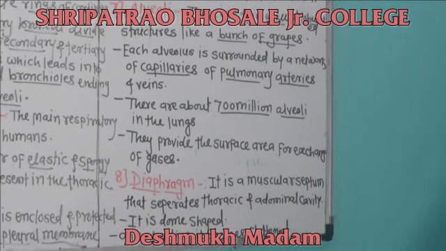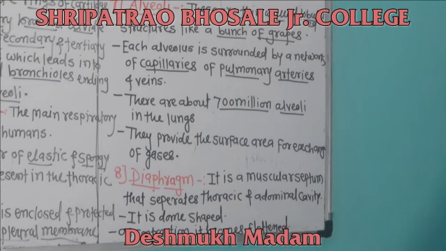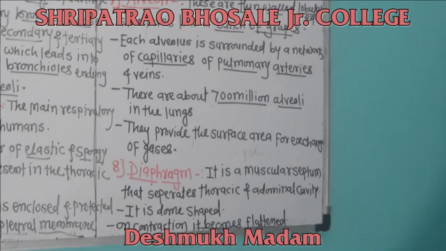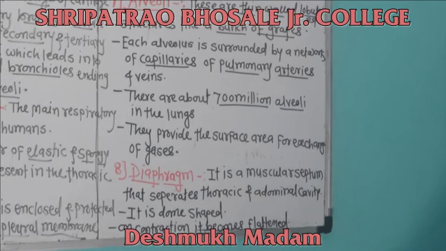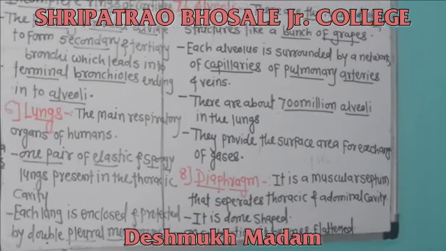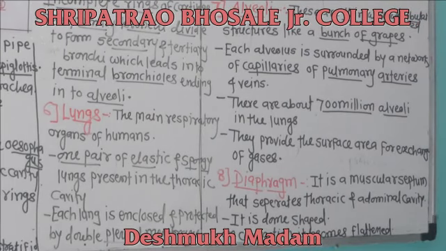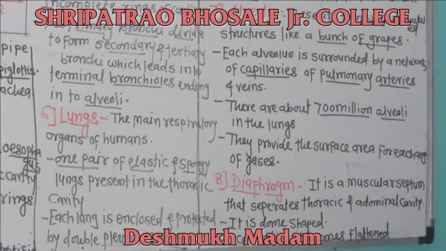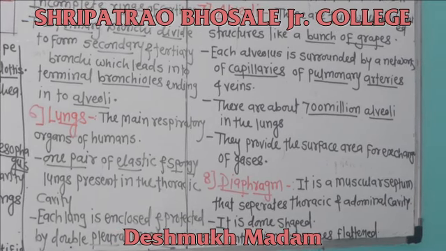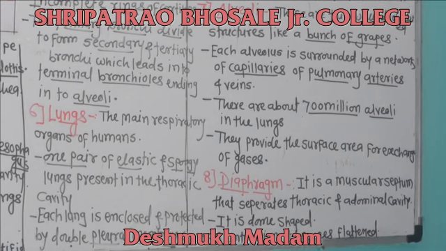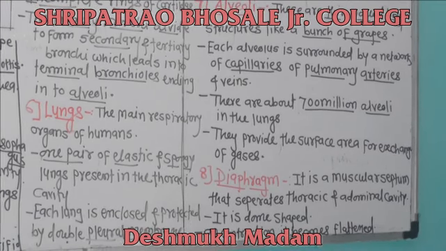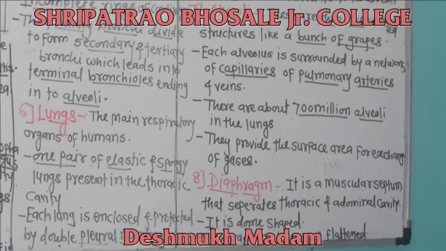Each alveolus is surrounded by a network of capillaries of the pulmonary artery and veins. There are about 700 million alveoli in the lungs. They provide the surface area for exchange of gases. Hence, the function of the alveoli is the exchange of gases.